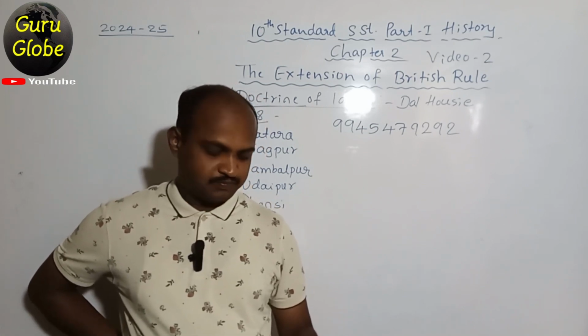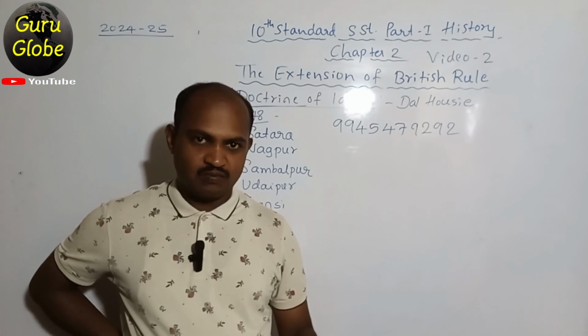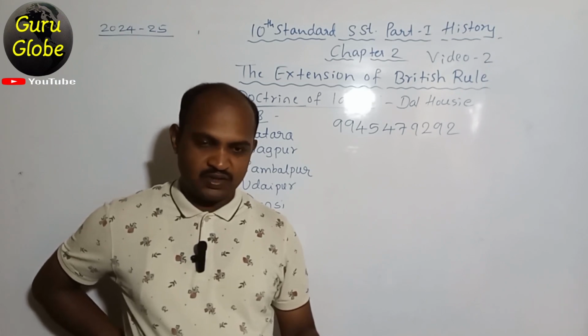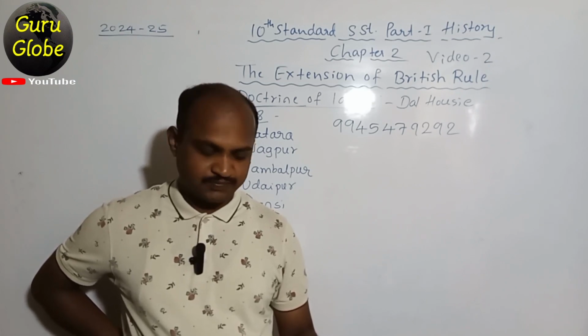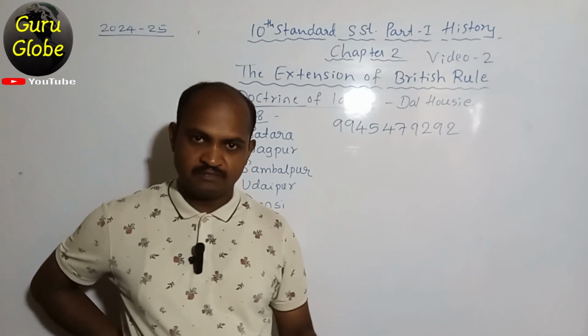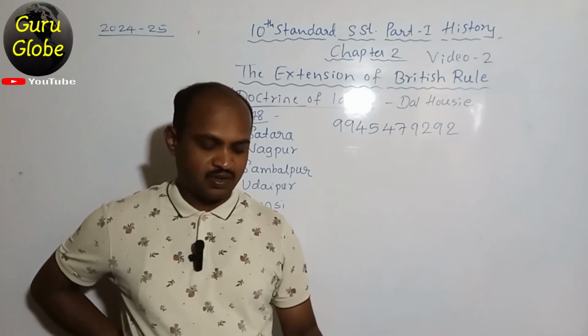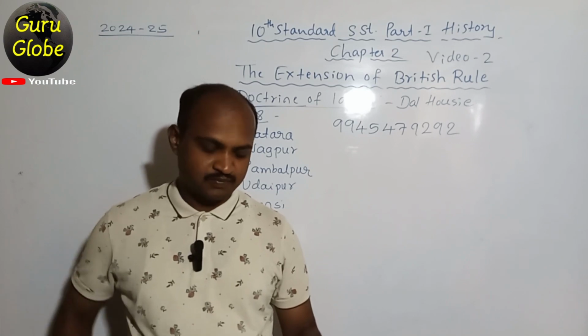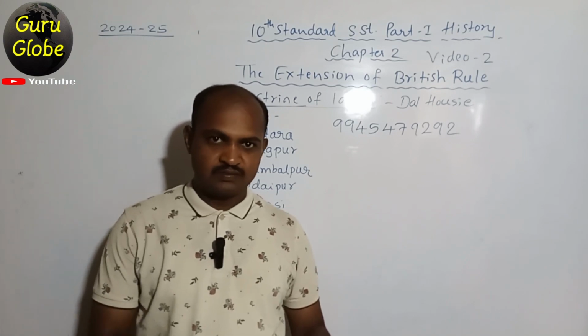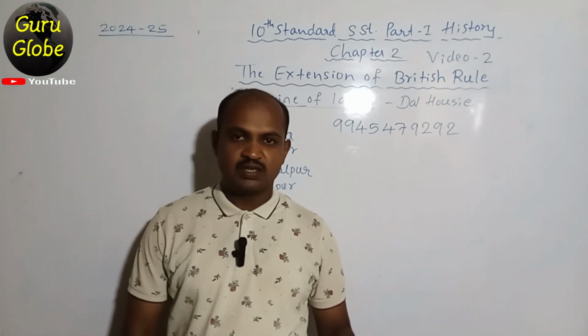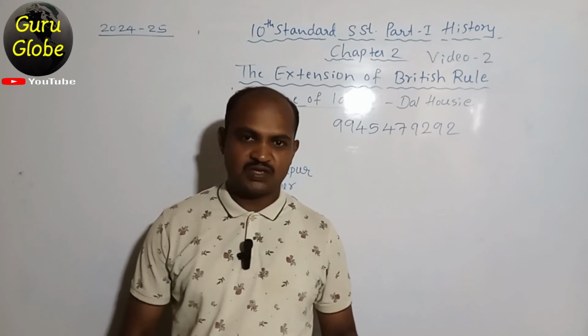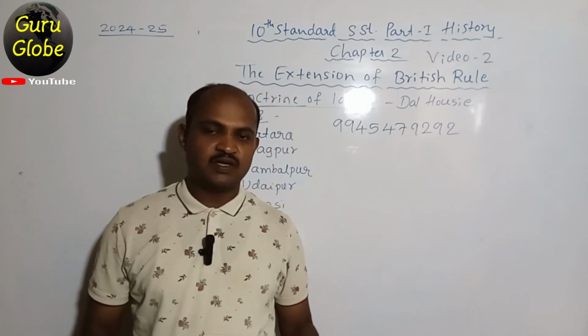Second question: the First Anglo-Maratha War ended with the Treaty of option A, Bessin, option B, Salbai, option C, Allahabad, option D, Lahore. This question was asked in July 2021.